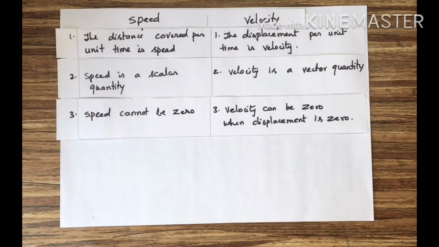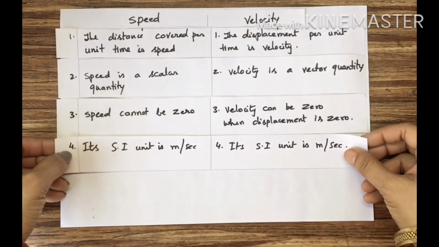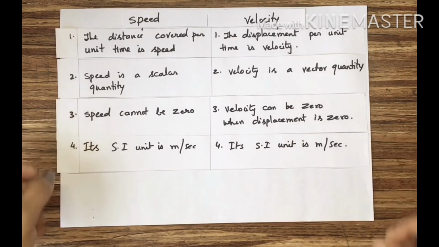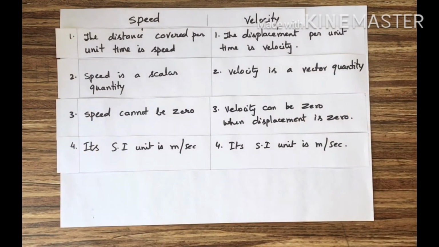The fourth difference, it is not a difference actually. The SI unit of speed is meter per second and the SI unit of velocity is also meter per second. These are the differences between speed and velocity.